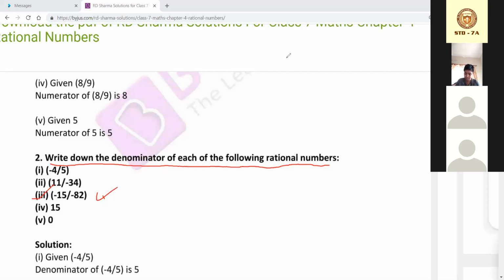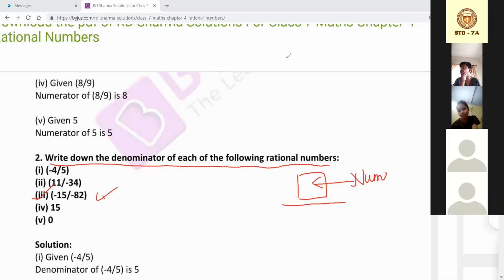You all know, numerator means, if it is this fraction, whatever is sitting at the top, this part is known as the numerator. And which part is sitting below, this is actually known as the denominator.